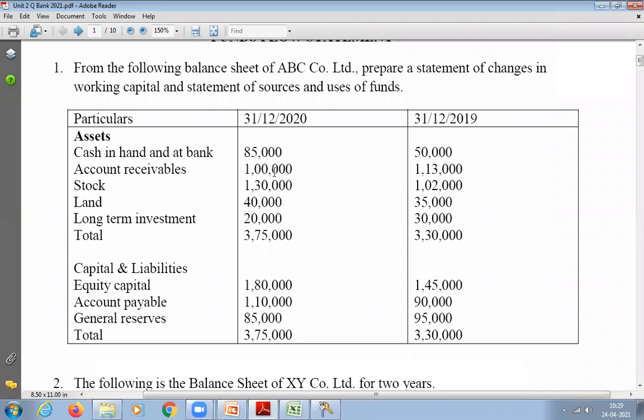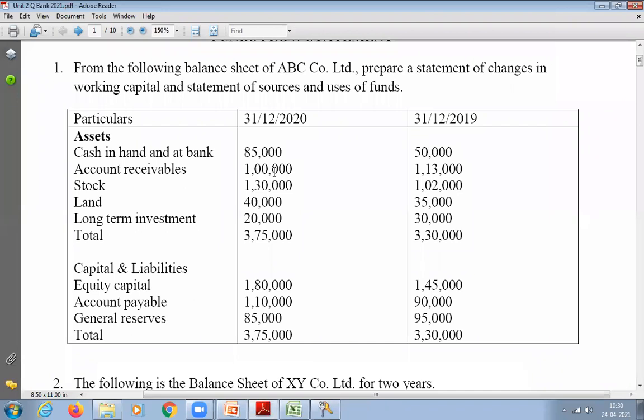So how will you prepare a statement of changes in working capital? Here you have to use only current assets and current liabilities. You should not take any non-current accounts. You should not use fixed assets and fixed liabilities. Only current accounts. And even if anything is given in adjustment, listen carefully, you should not take those adjustments into consideration when you are preparing the statement of changes in working capital.